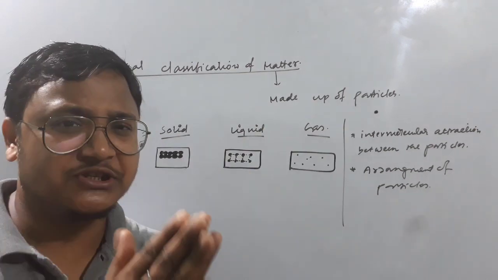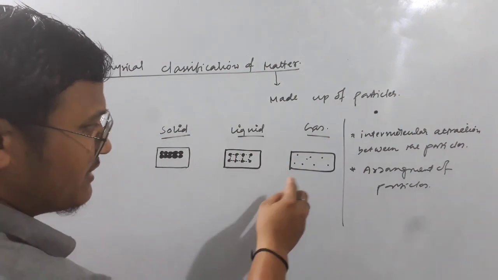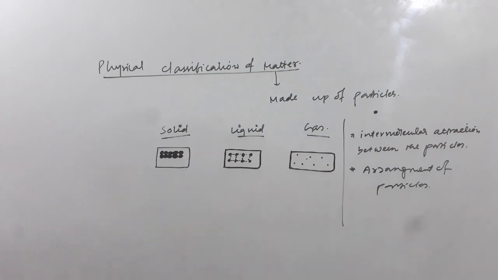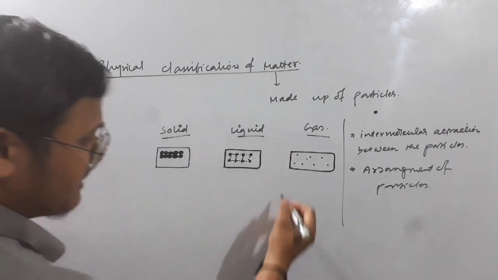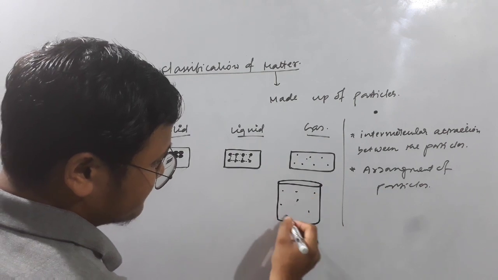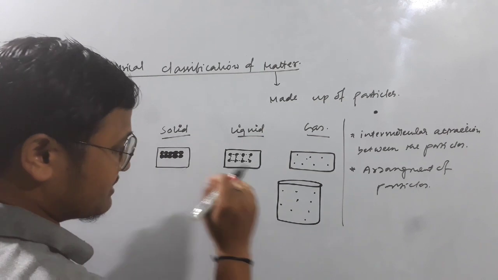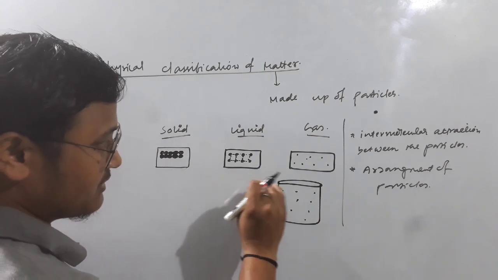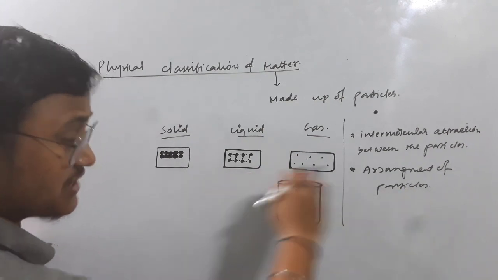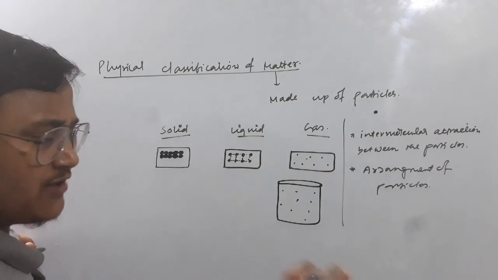If you look at the volume concept, it says that they have negligible volume, which means we don't say that they have a particular volume. Suppose we have kept some gas particles here. Now if you ask me whether these particles consume all the volume of this container, in simple English I will say no. Why, if you ask me?